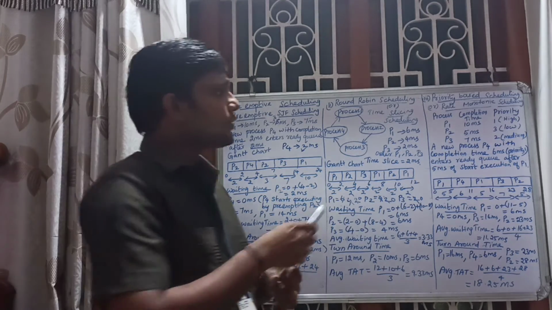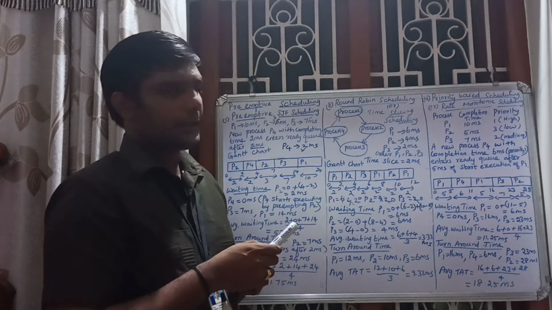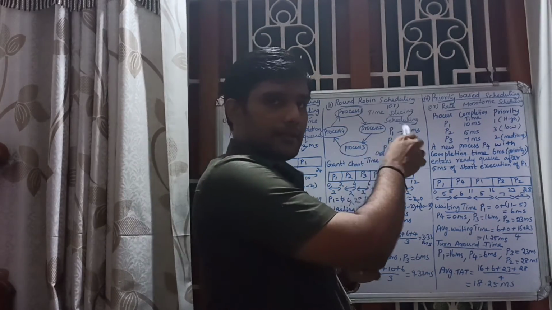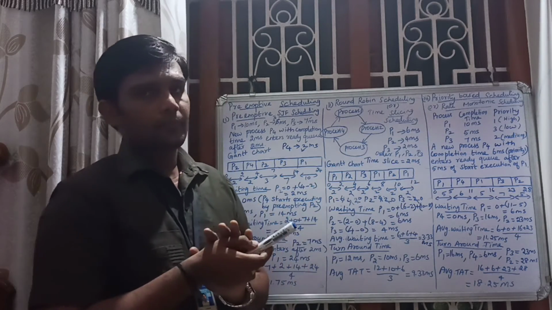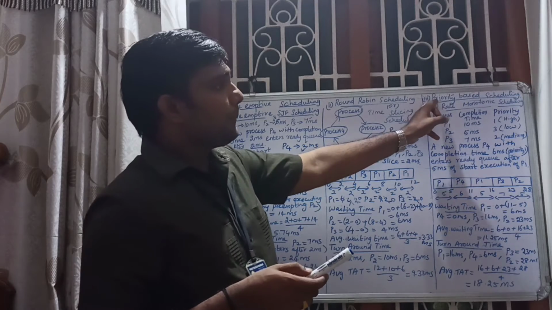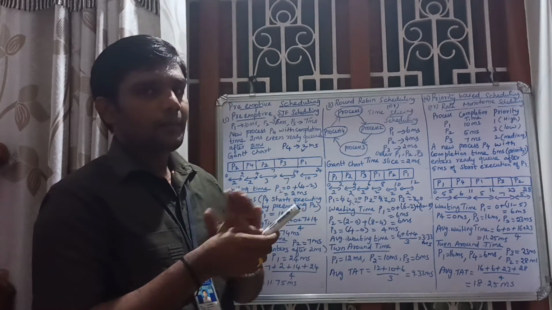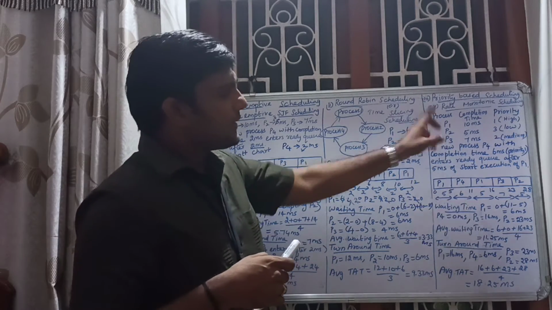Okay. The next one is priority based scheduling or rate monotonic scheduling. Here let us take an example. So actually priority based scheduling is nothing but based on the priority it will be scheduled. Okay. So here see the example.